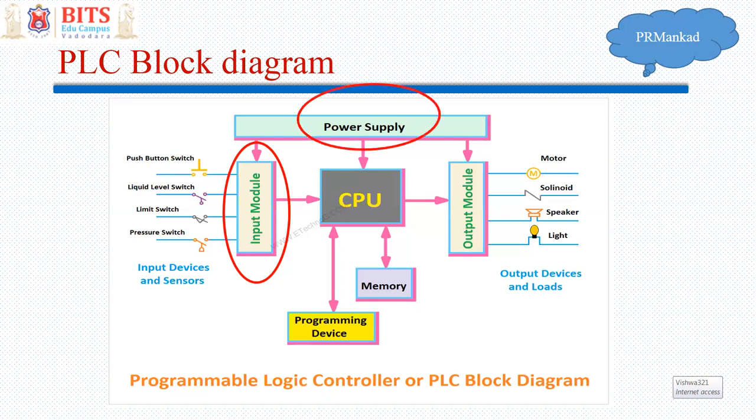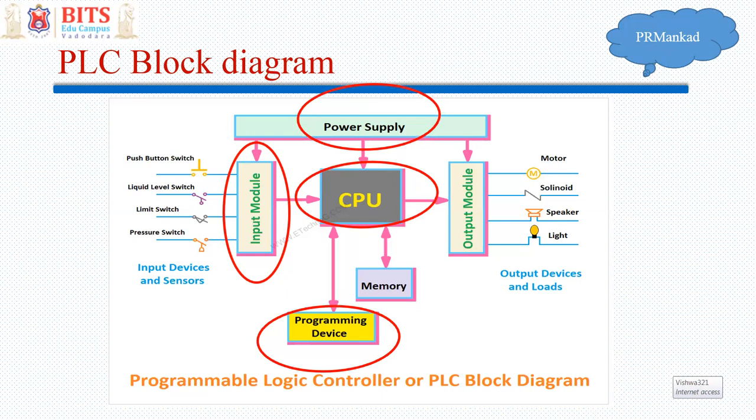These are the different parts of a programmable logic controller. And this is the programming device. When you want to change certain inputs or certain outputs, that is very easy with the programmable logic controller, which was difficult with relays and hardwired devices, right?